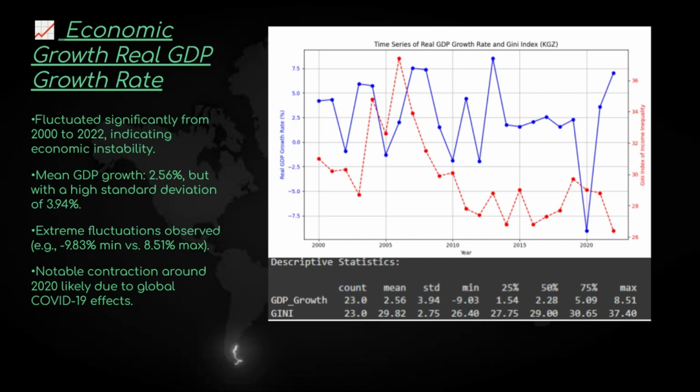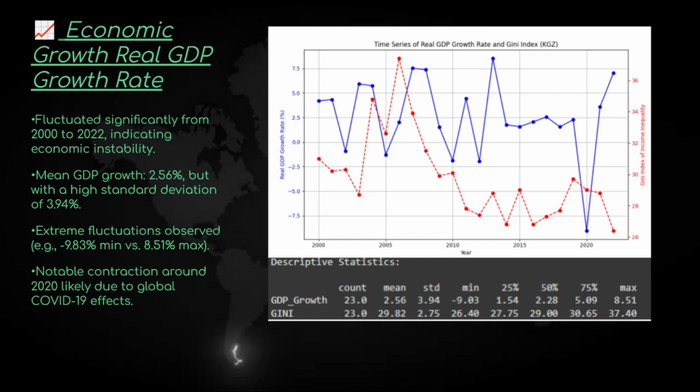As you can see, growth has been volatile. There are sharp dips during global shocks like the 2008 financial crisis and the COVID-19 pandemic in 2020, but there are also rebounds, for instance in 2021, following post-pandemic recovery efforts. This kind of volatility reveals just how vulnerable Kyrgyzstan is to external influences, especially global commodity prices and remittance flows from abroad.